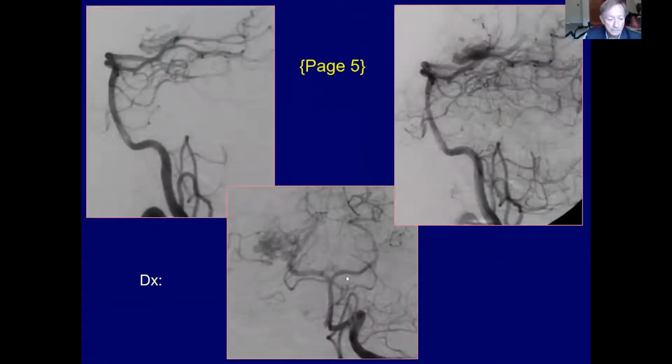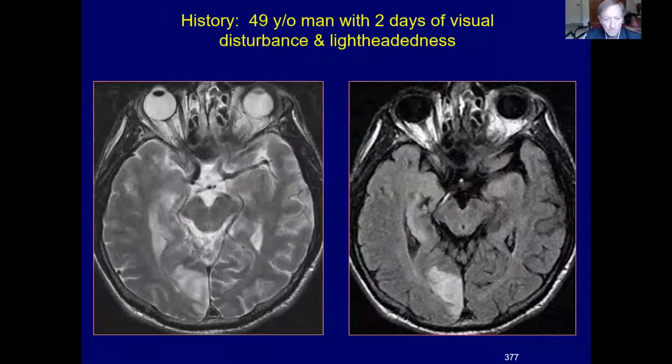There was also supply from the posterior circulation, not surprising, because the hippocampus has a dual blood supply from the anterior choroidal and the posterior lateral choroidal artery. Can't specifically identify the feeding artery, but the posterior lateral choroidal artery comes off the ambient segment of the posterior cerebral artery. This patient did not have seizures, but it helps illustrate the vascular supply to the hippocampus.